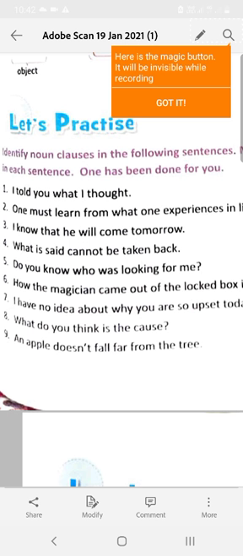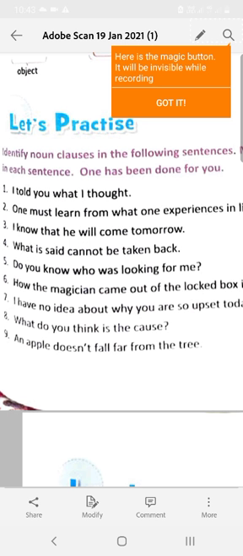Number 4, what is said cannot be taken back. What is said is a subordinate clause and it is the subject of the verb cannot. Now, number 5, do you know who was looking for me? Do you know is the main sentence, who was looking for me is the subordinate clause, and this who was looking for me is the object of the verb know.